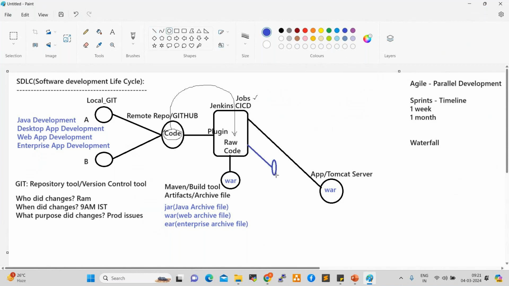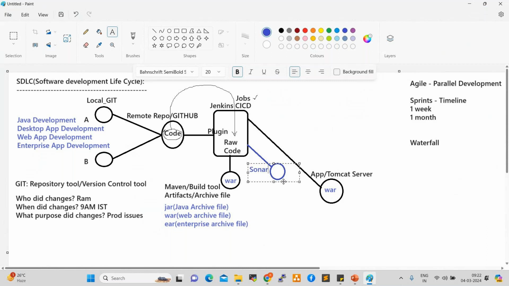Sorry, the Sonar code review tool. Nexus is a different tool, which is a repository tool. So this is the Sonar code review tool. Every project team maintains some code standards, and Sonar always reviews the code. Sonar is a completely developer tool, not a DevOps tool. So Git, GitHub and Sonar, these three are developer tools.